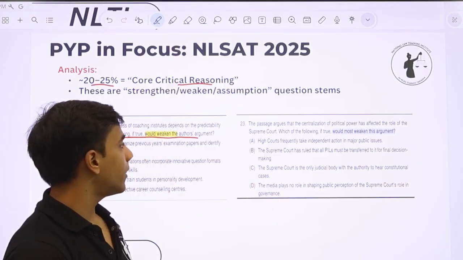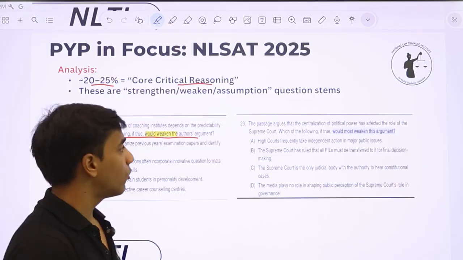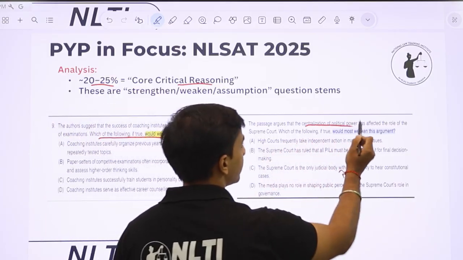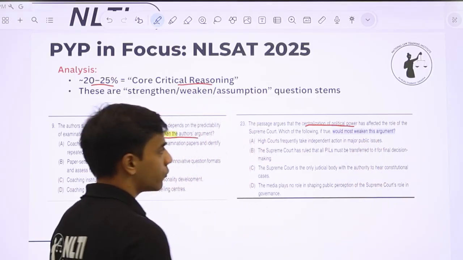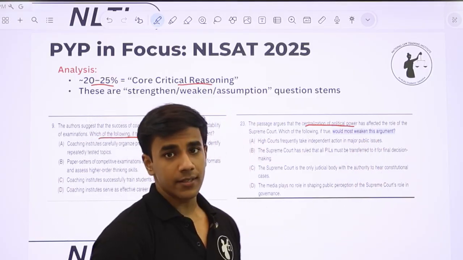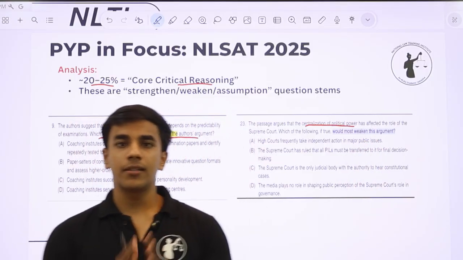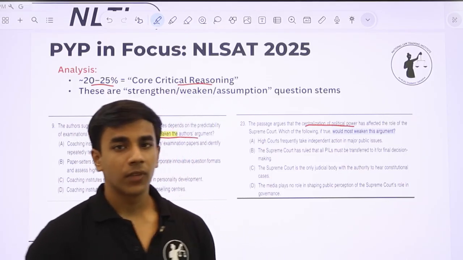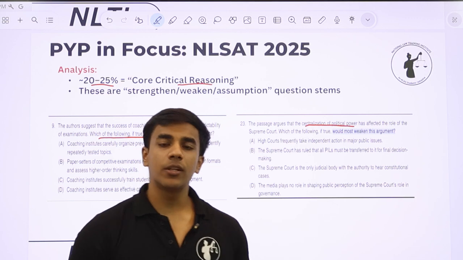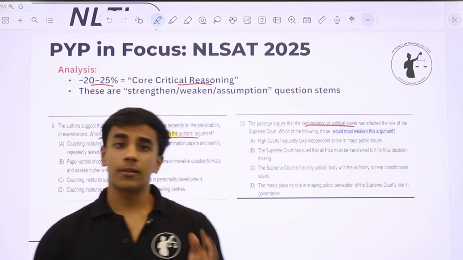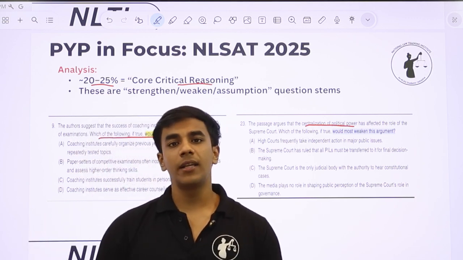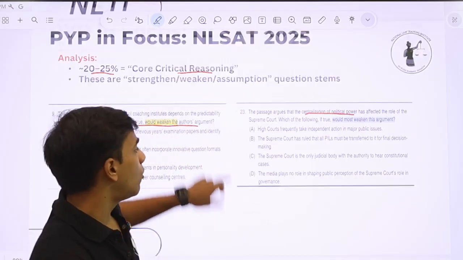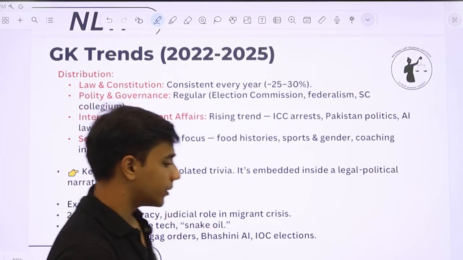Moving on to the next question, question 23 of the master booklet. Similar to question 9, the passage argues that the centralization of political power has affected the role of the Supreme Court. Which of the following would weaken this argument? Again, this question gives you the argument made by the author and asks you to weaken it. How would strengthening work? Similarly, the argument would be given to you, or sometimes it will not be, and you will simply be asked which of the following strengthens the argument made by the author. So this is how weakening and strengthening work.